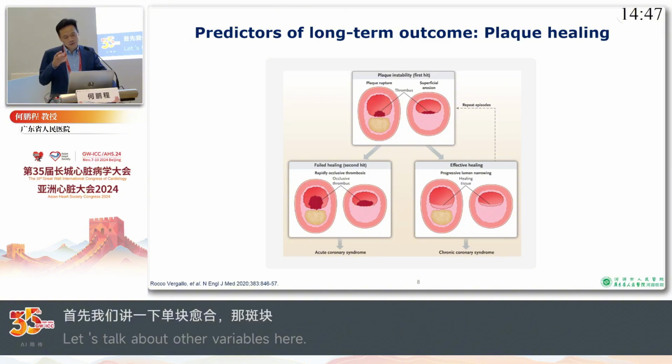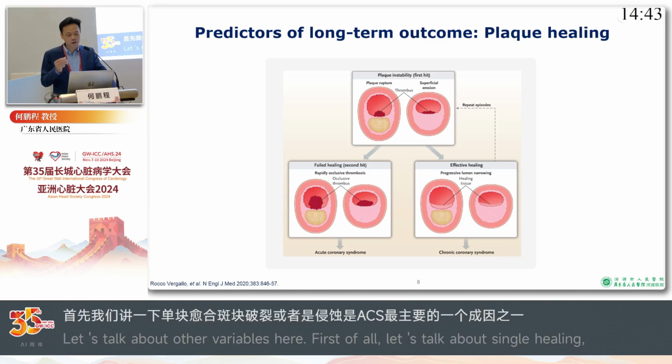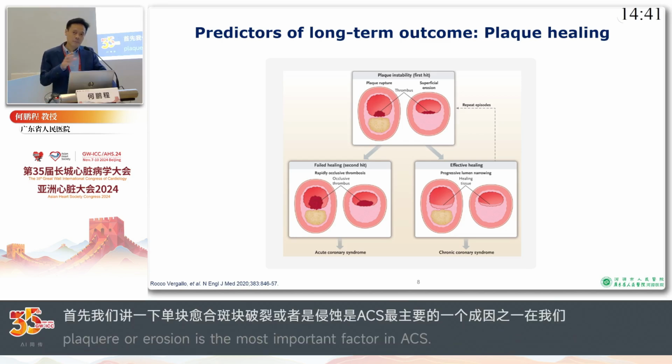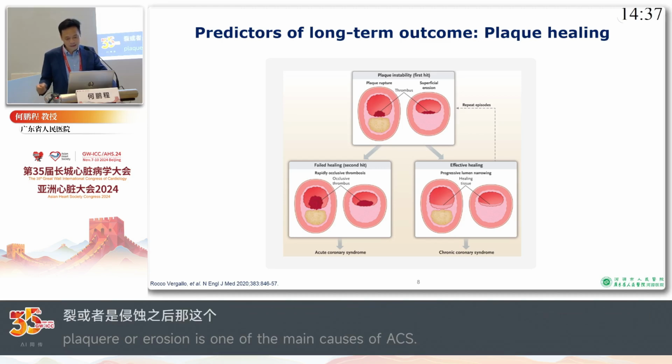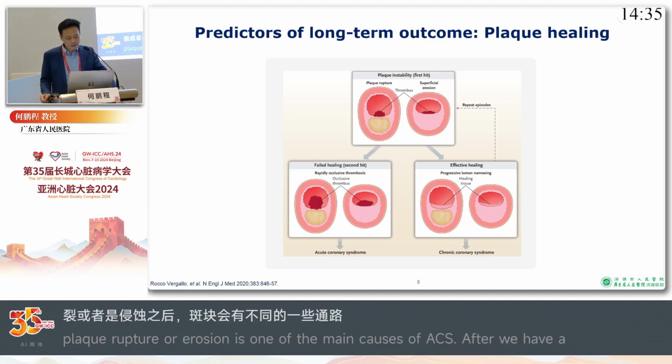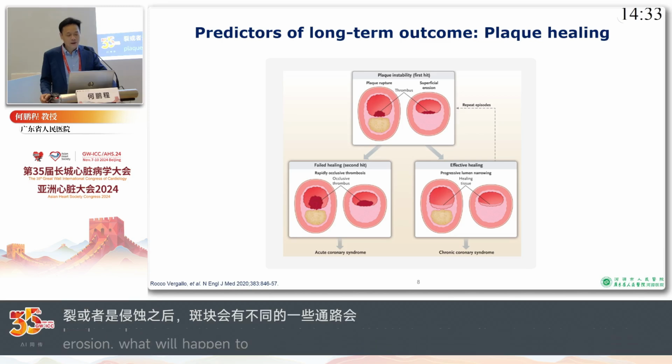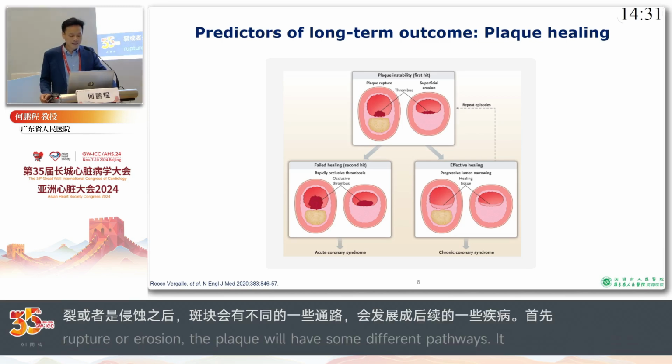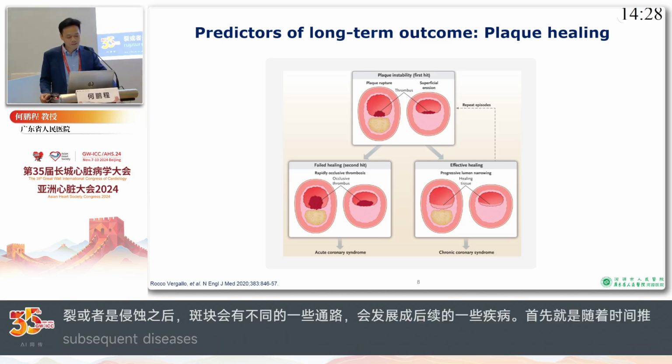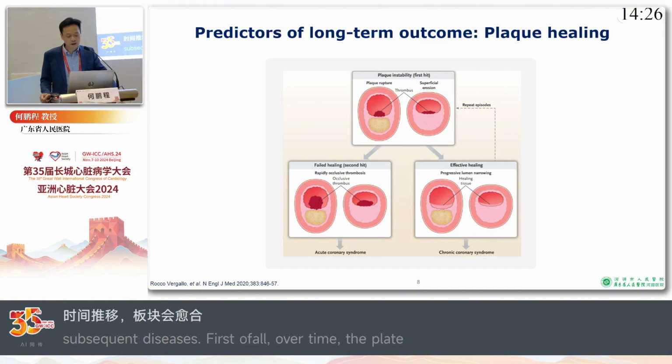After the rupture or erosion of the plaque, there are different pathways for the plaque to develop. The first is that the plaque can heal with time, and the second is that the plaque fails to heal with time.